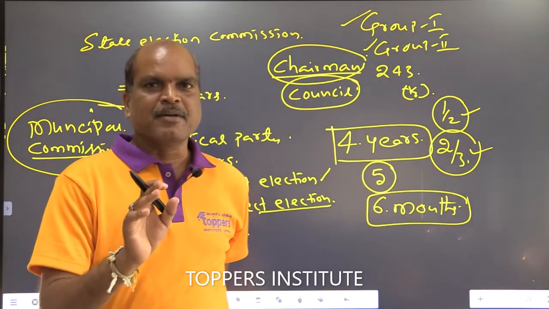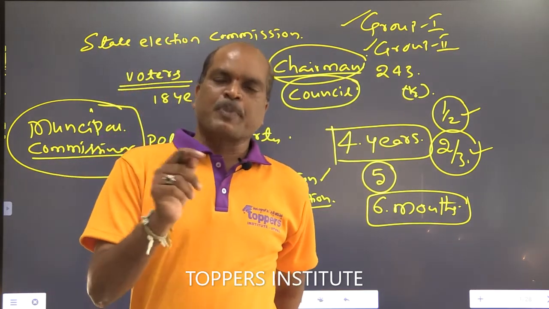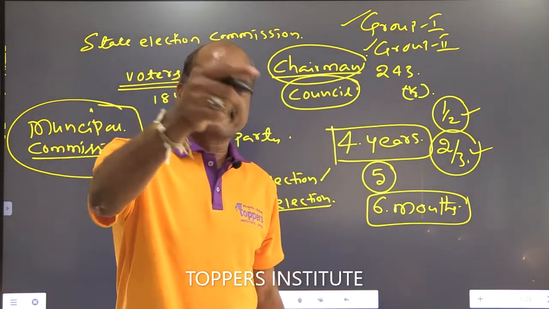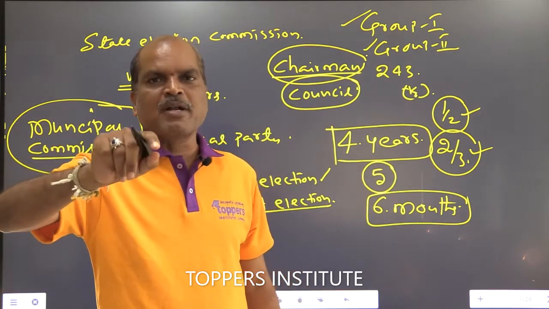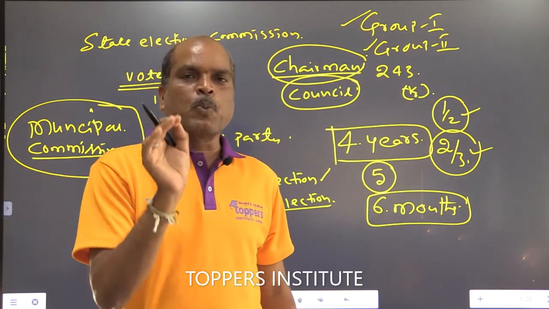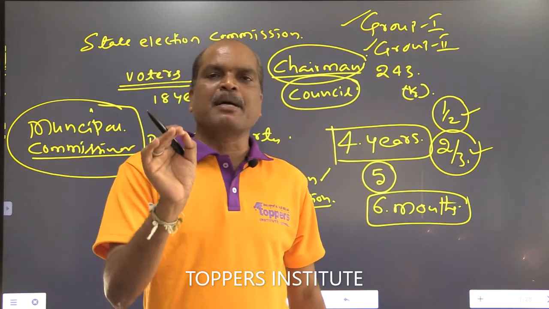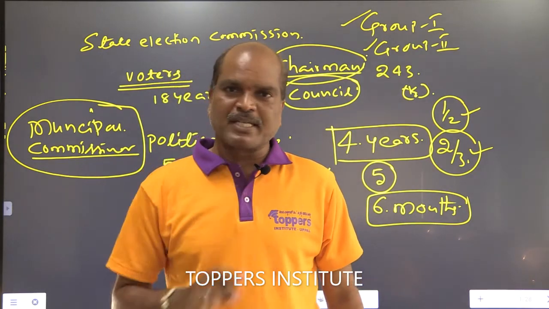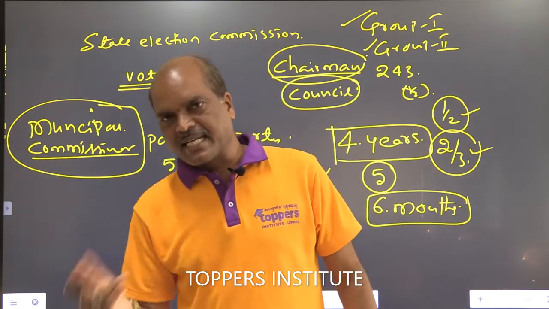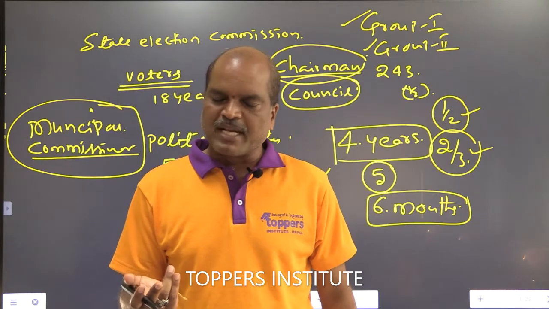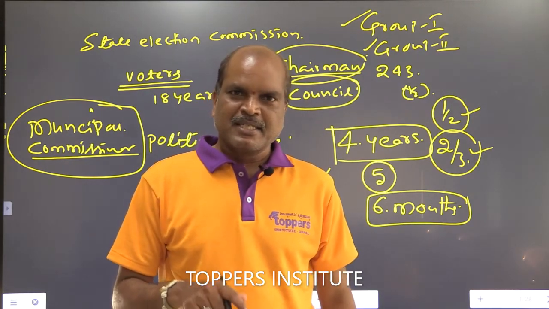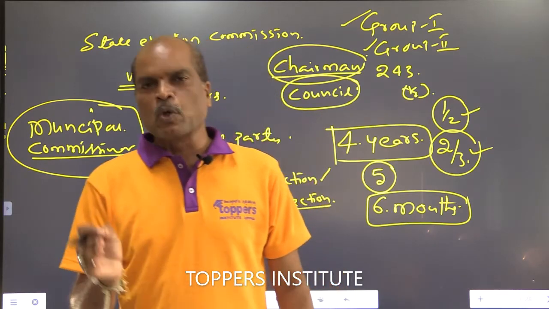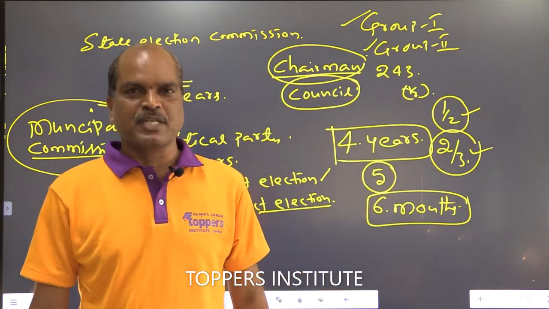Is it clear? Selection grade, special grade, first grade: these first three types of municipalities have a group 1 cadre municipal commissioner. Last two municipalities: one is second grade, next one is third grade. These two municipalities have a group 2 cadre municipal commissioner.